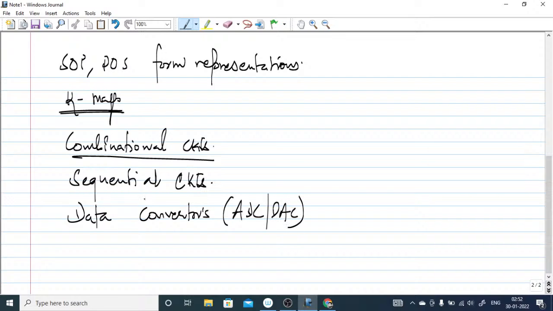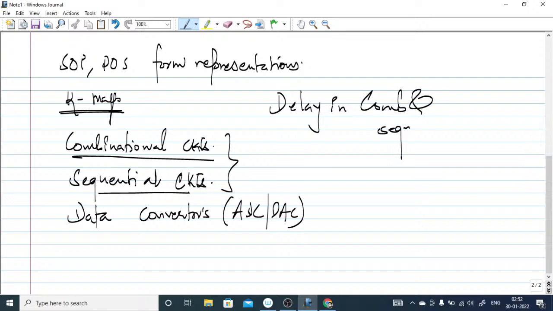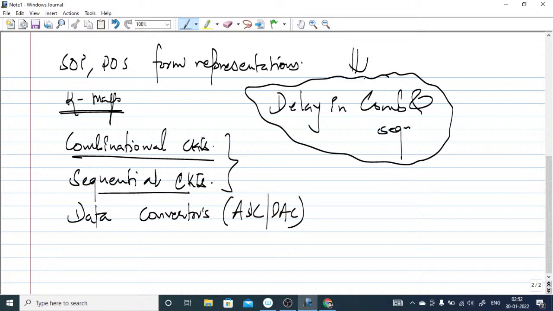In sequential circuits, nowadays one of the very important topics is delay in combinational circuits and sequential circuits. From this topic definitely one question will be there. Last year also a question was there, so this time also expect delay in combinational and sequential circuits.